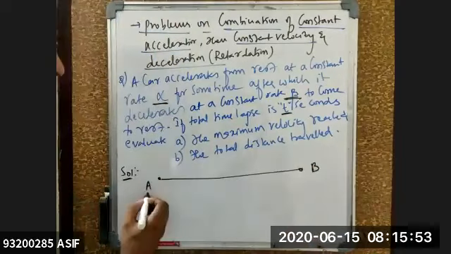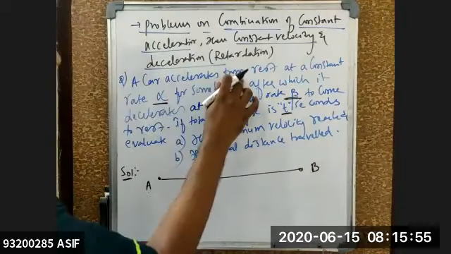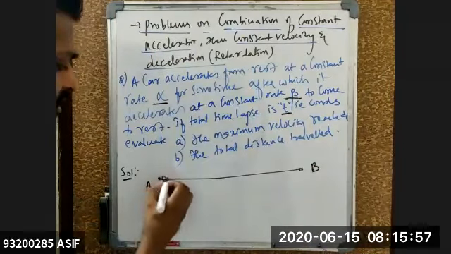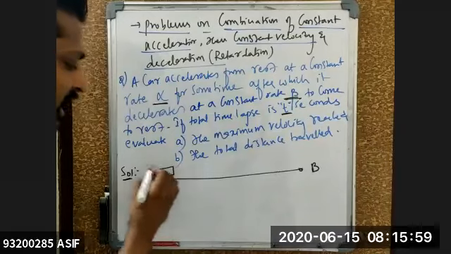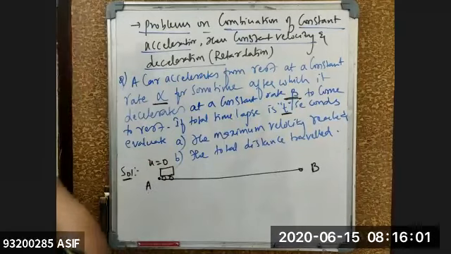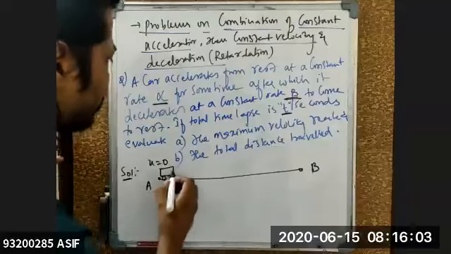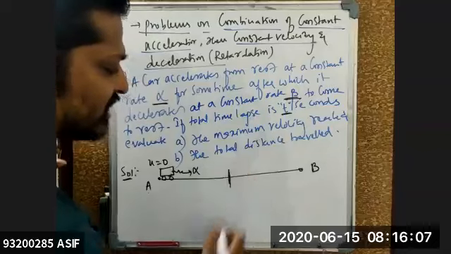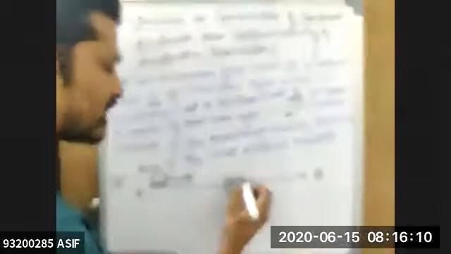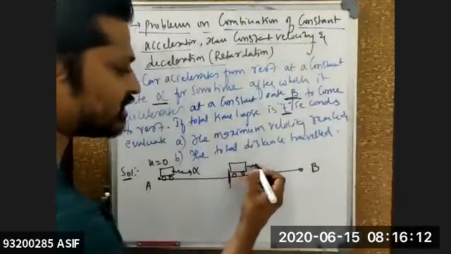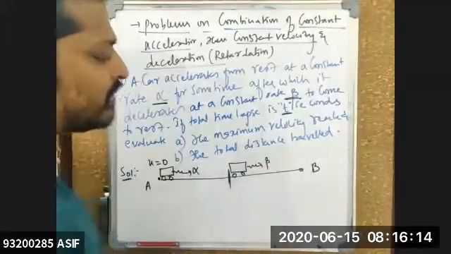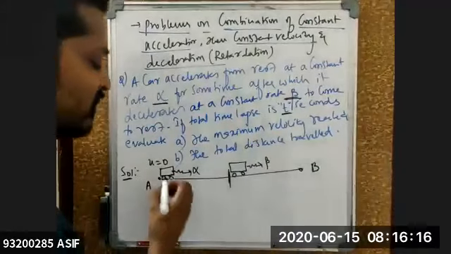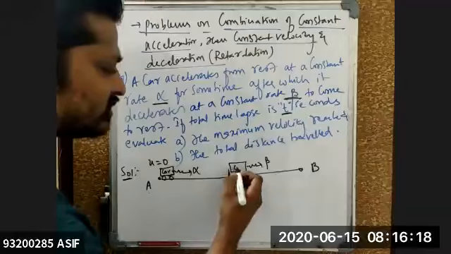So this is your car A, beta. It accelerates from rest, somewhere here is your car, starting from rest, u is equal to 0. Isn't u equal to 0? And moving with a constant acceleration, how much? Alpha. Then after traveling a certain interval of time, this car starts decelerating. Slowly the deceleration of this one has become how much? Beta. Clear for everyone? So this is your car and this one is also the same car.